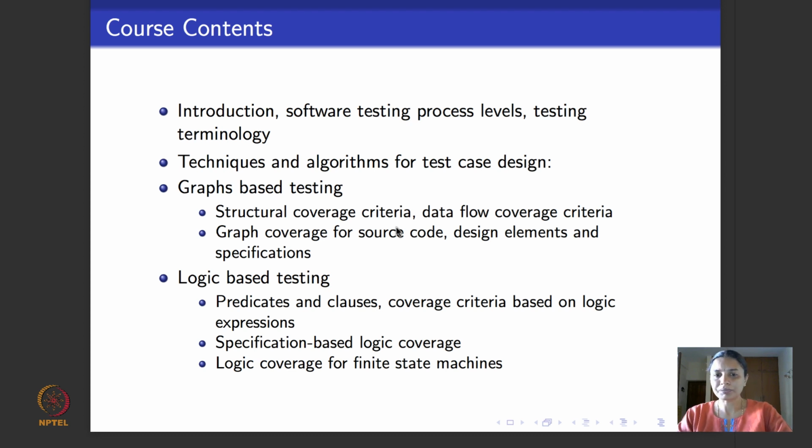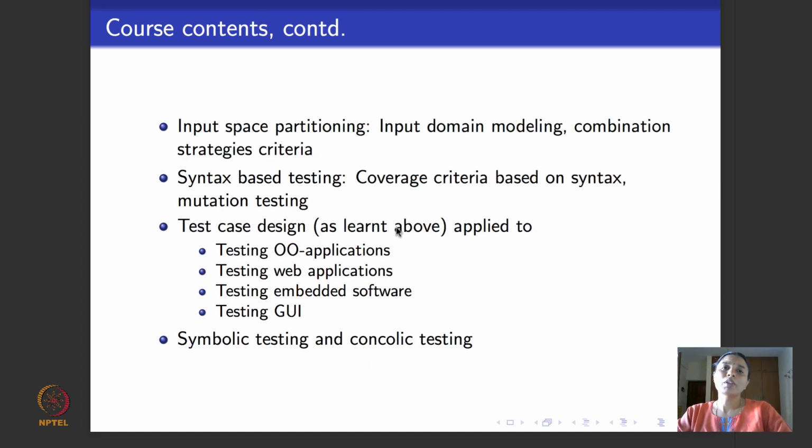From then on, we'll look at black box testing techniques, which try to consider inputs and outputs as sets, and then they deal with how to partition these sets and define test cases effectively, such that I can test for a particular requirement with as few test cases as possible.